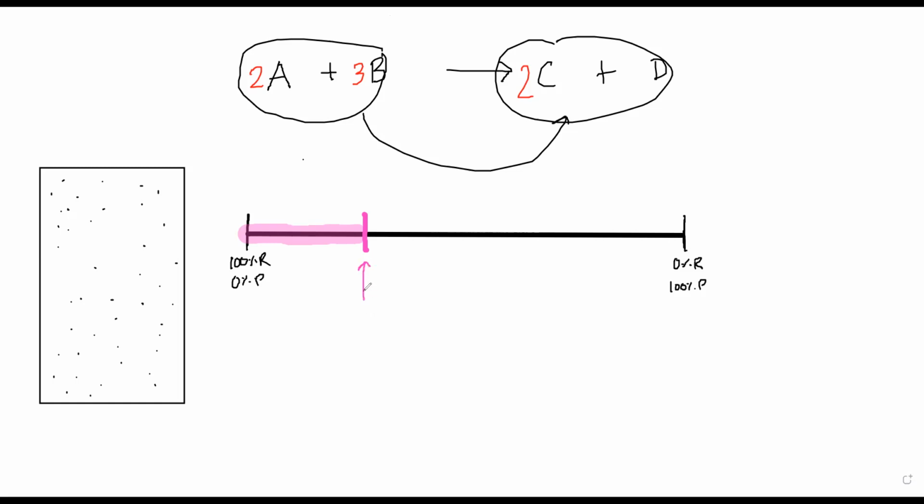Suppose equilibrium is established at this moment, somewhere here during the journey of the reaction. So we can say this is the extent of reaction. Suppose another reaction, which I'm showing with a different colored marker, has gone up to here and established equilibrium here, then the extent of this reversible reaction is here.